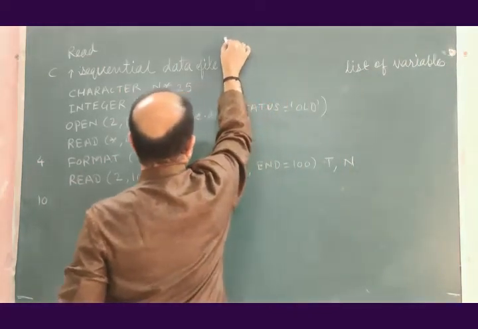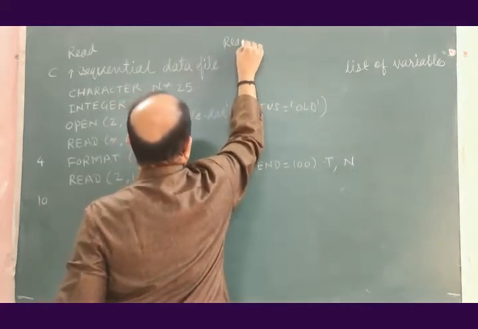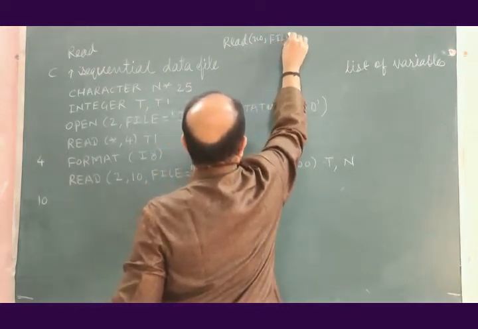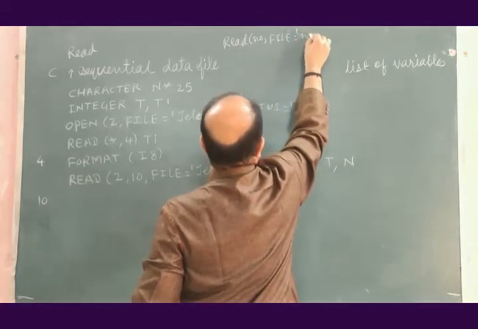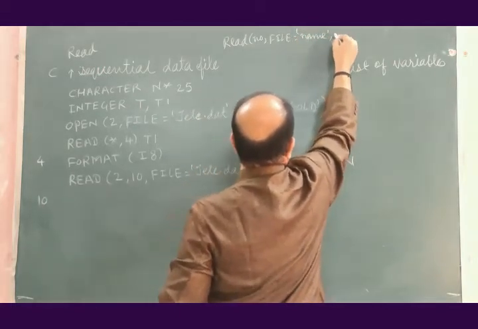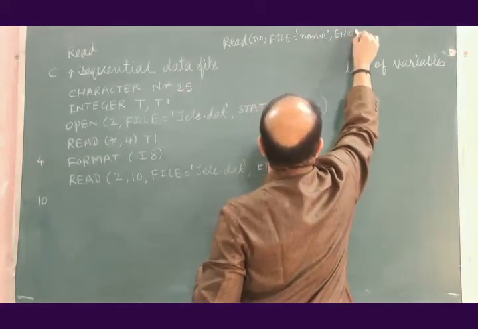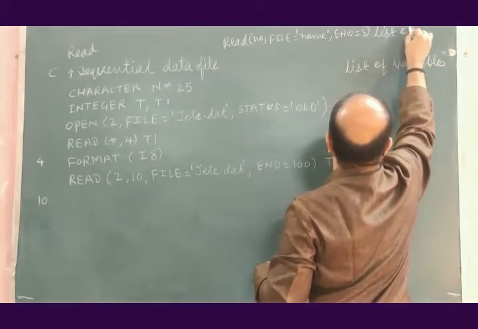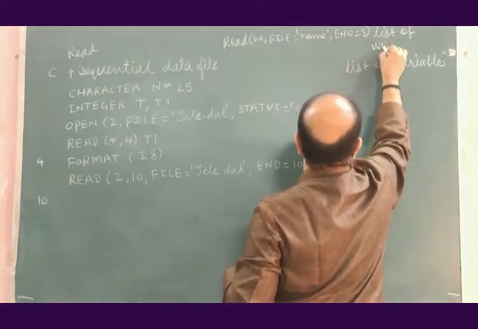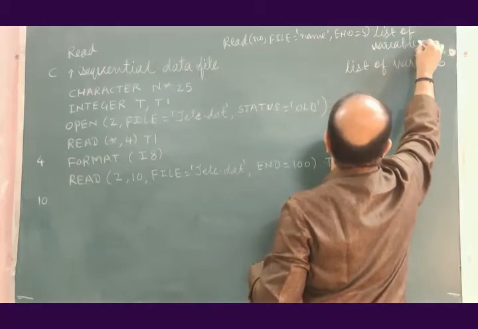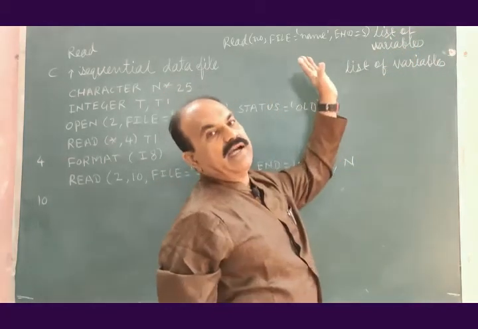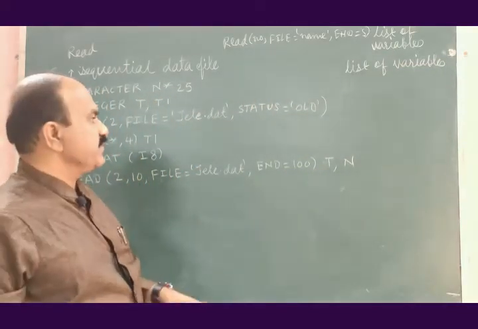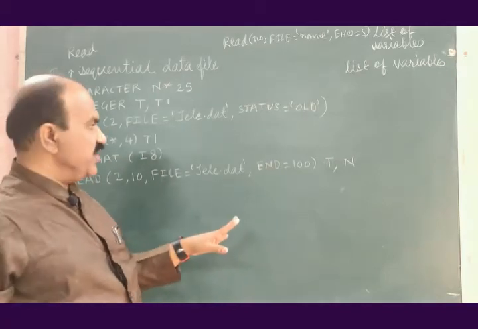If this is the read statement, I forgot to write this list of variables after the format or syntax of the read statement. So there should not be any confusion.